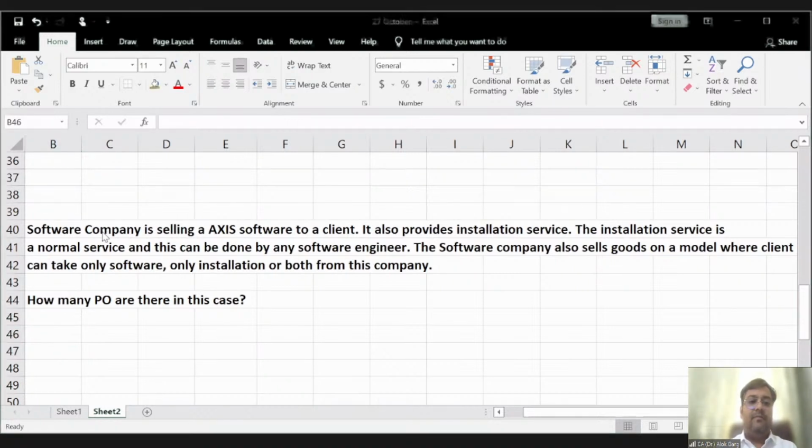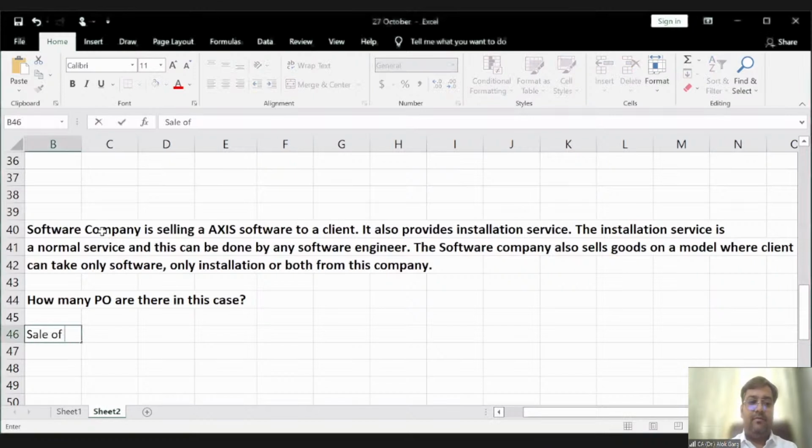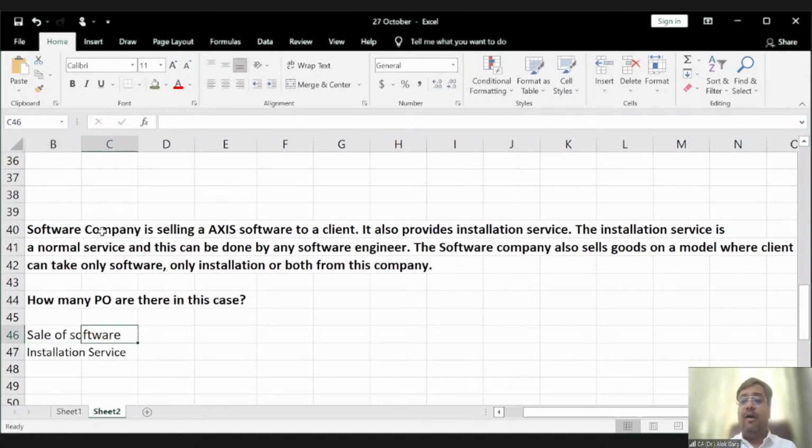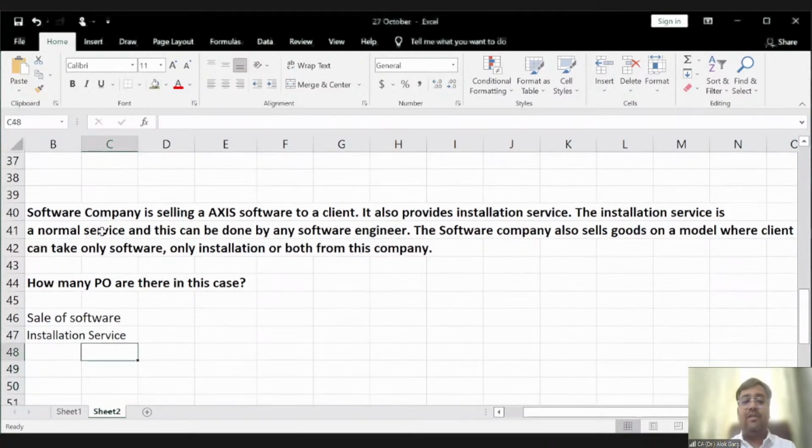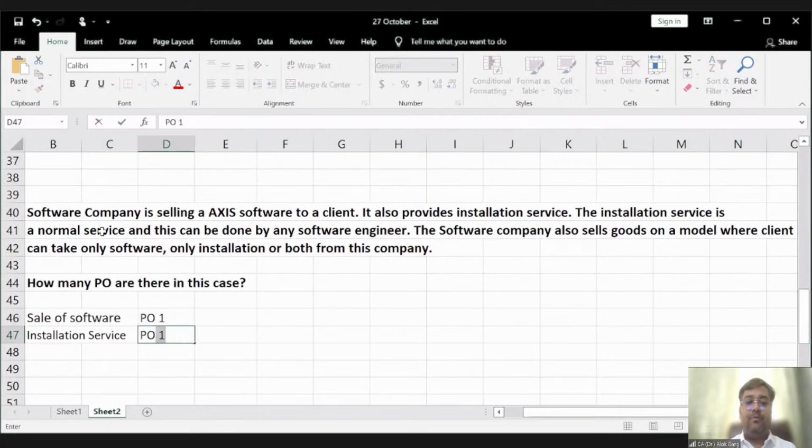Tell me. How many performance obligations are there in this case? Sale of software, and sale of software and installation service. So it is a normal service, no high integration, no interdependency, no customization, no modification, and goods and services can be used on their own or with the help of other resources, right? In this case, there are 2 performance obligations, PO1 and PO2, right?